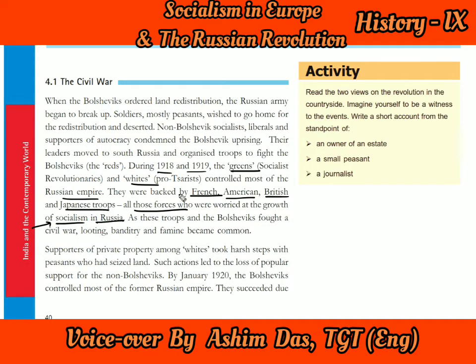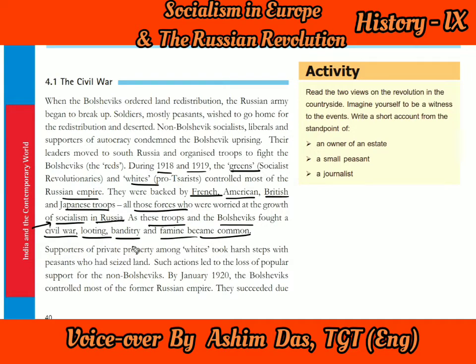As these troops and the Bolsheviks fought a civil war, looting was there, banditry, like dacoits took away things, people's houses were looted, shops were looted, and dacoits took forcibly all the things. And famine, where there was no food and hunger everywhere, starvation, people died because of low food consumption, there was no food available. These became common during the civil war.